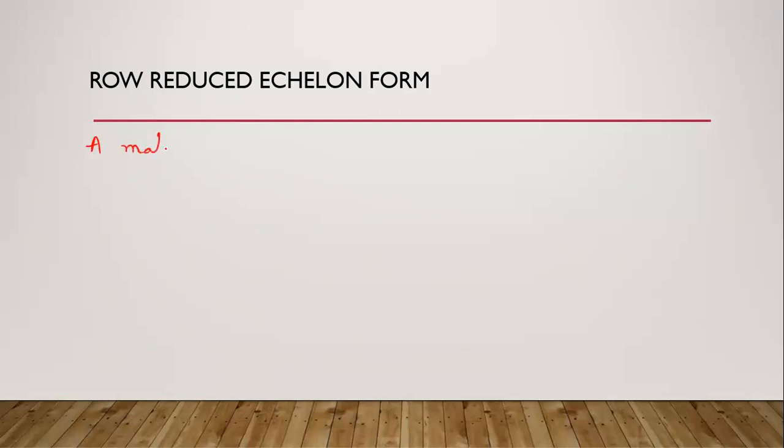A matrix A is said to be in row reduced echelon form, and this form is unique. Always remember this point.